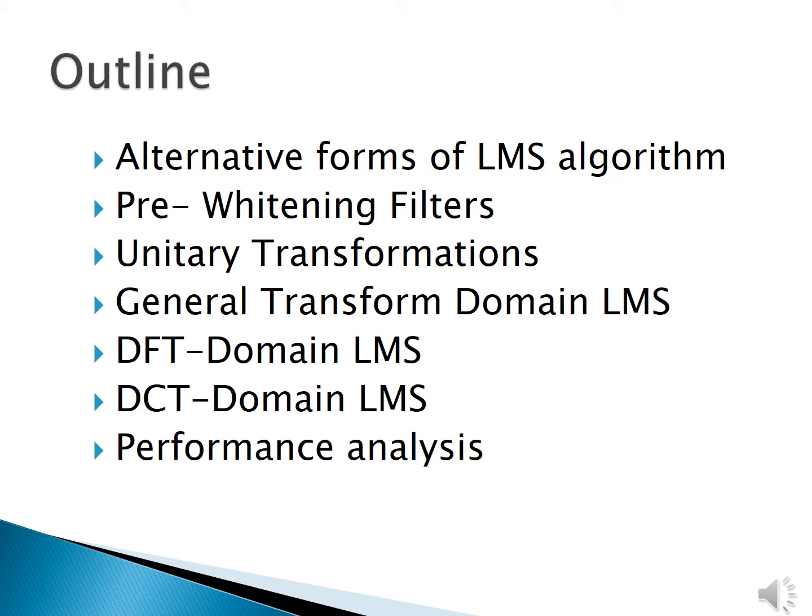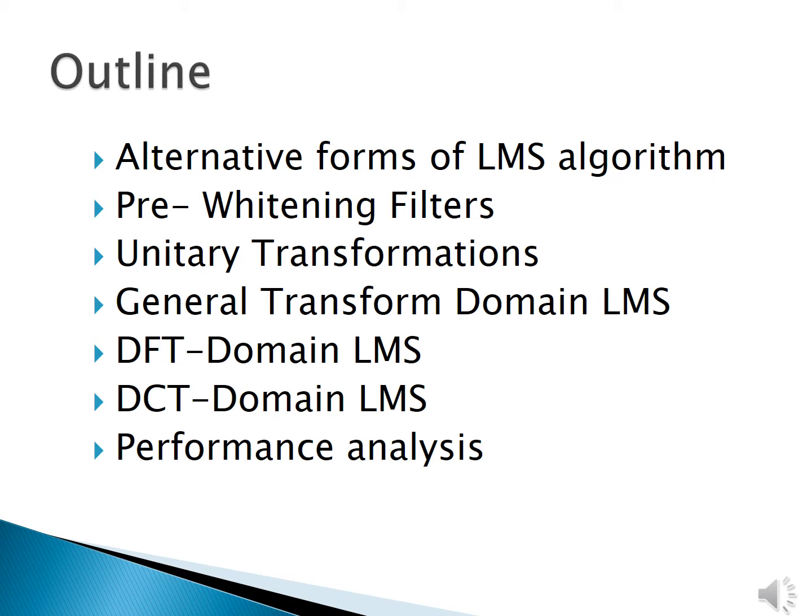First we will see some alternative forms of the LMS algorithm, and then pre-whitening filters and unitary transforms, which are used to decorrelate the input data. And then we come up with the general transform domain LMS algorithm. Then we will see two special cases of unitary transforms, that is DFT and DCT. Finally, we compare the performance of different methods we discuss in this chapter.